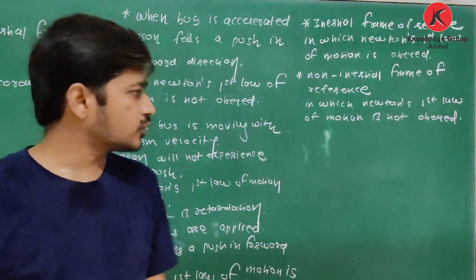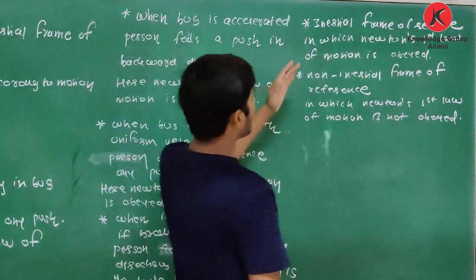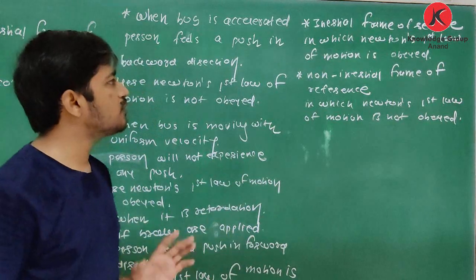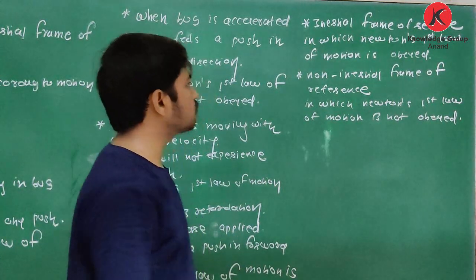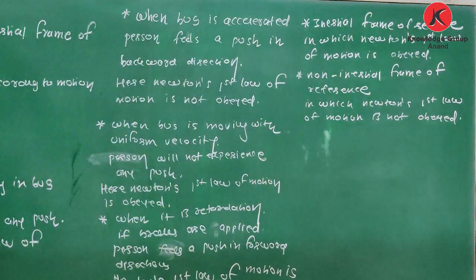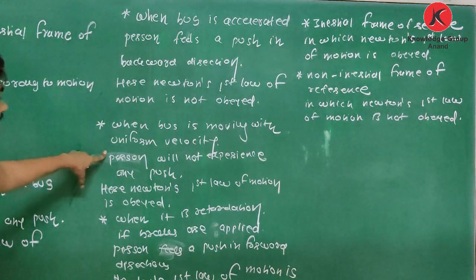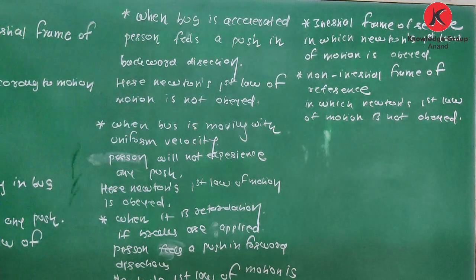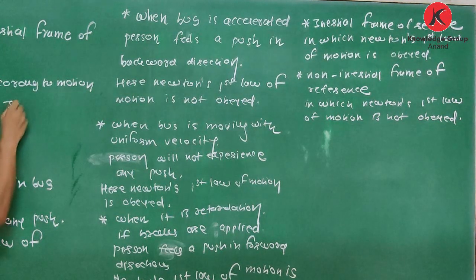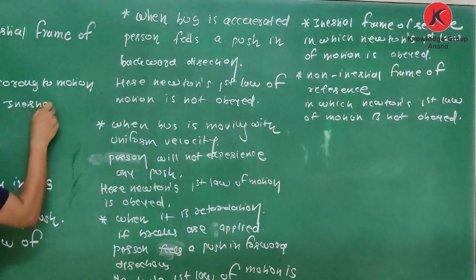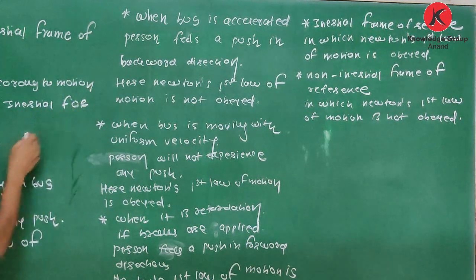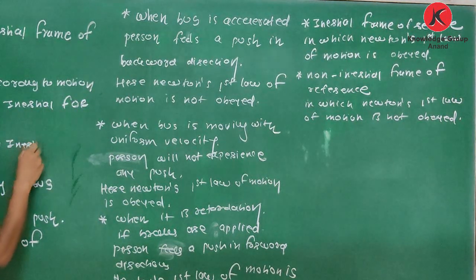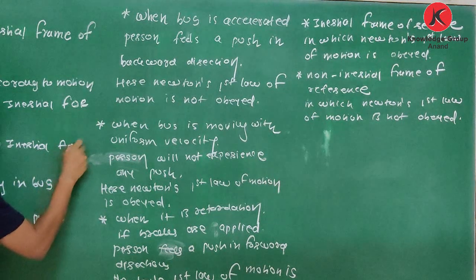Clear about this? So yes, these 2 definitions you have to remember. Inertial frame of reference: in which Newton's first law of motion is obeyed. See, out of these 4, when the bus is stationary and when the bus is moving with uniform velocity, Newton's first law of motion is obeyed. So yes, stationary and uniform velocity, it is inertial frame of reference.